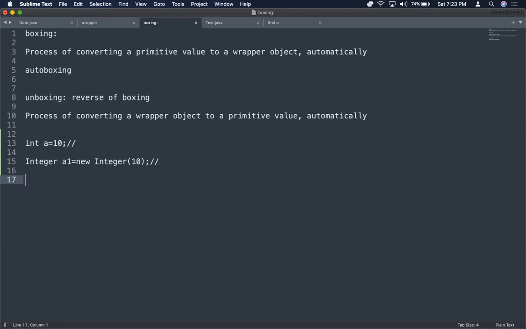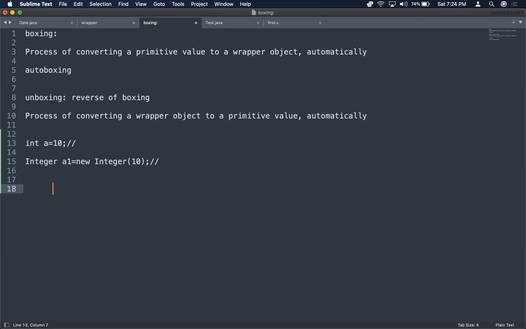Now there come two topics called boxing and unboxing. What is boxing? The process of converting a primitive value to a wrapper object automatically. A primitive value can be converted to a wrapper automatically, and that's autoboxing.